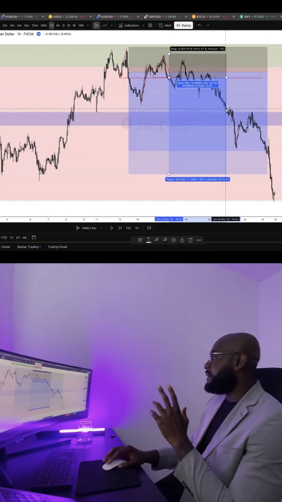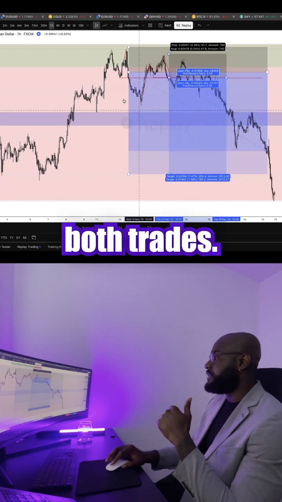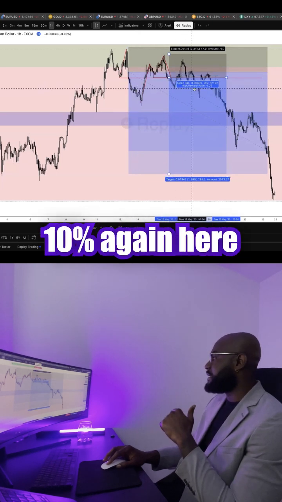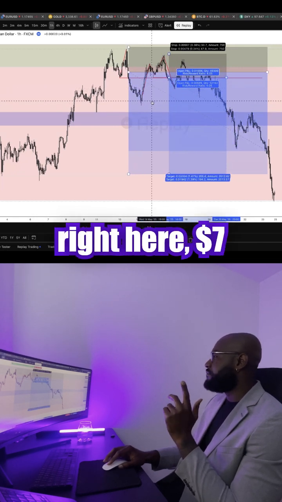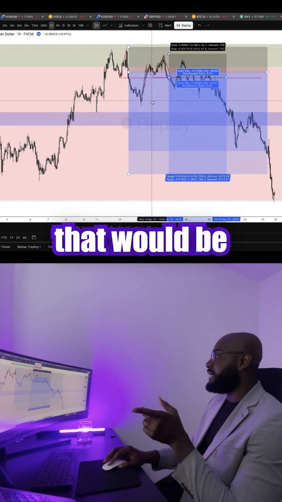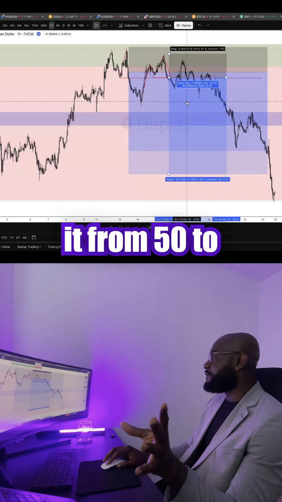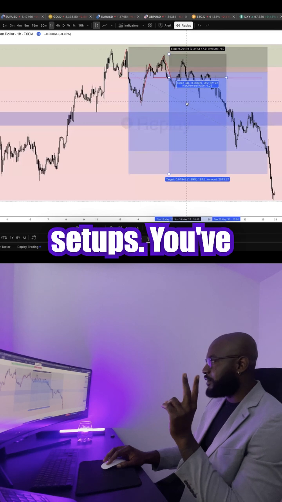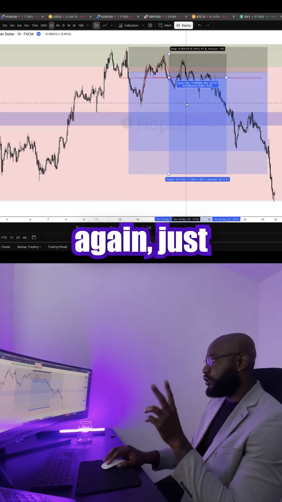Now, let's say we're risking 10% of the account on both trades. First one, 10% of $70 is $7, and 10% again here is $7. So that's $14. Now, this one right here, $7 times 4, that should be around $14.28. That will be $28 times 2. That's $56. So your $50, you've taken it from 50 to 70, 70 to 128 with just two setups. You've literally flipped the account, and now you're even about to double it again just from two setups.